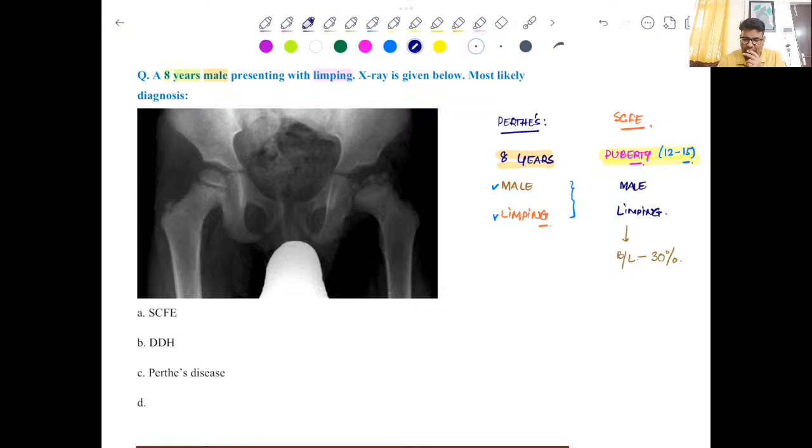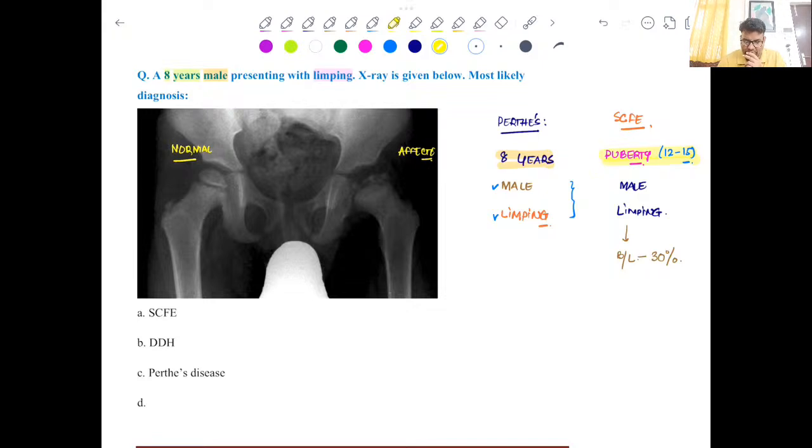Chalo. So if X-ray was there, now we can discuss the X-ray as such first. Now this is the normal side, and this is the affected side. What changes can we appreciate on the affected side as compared to the normal side?